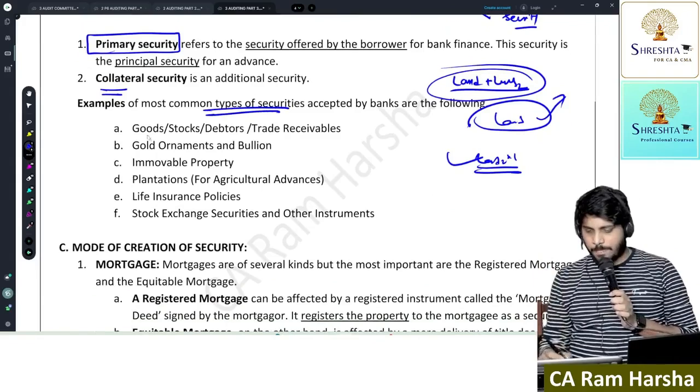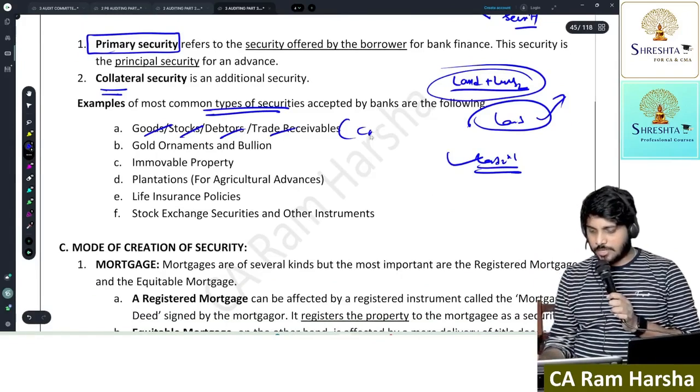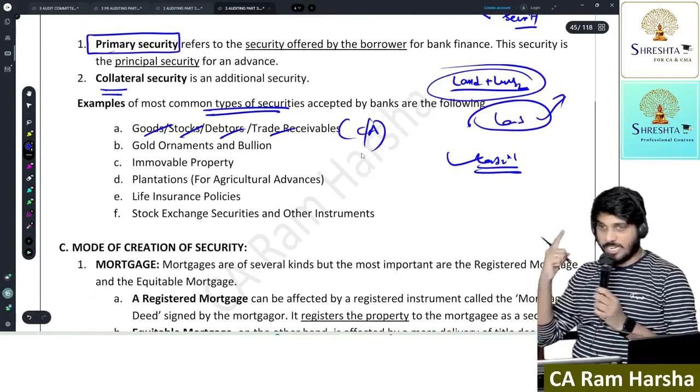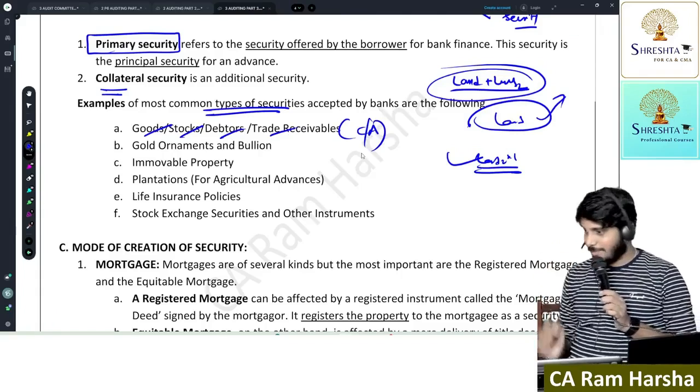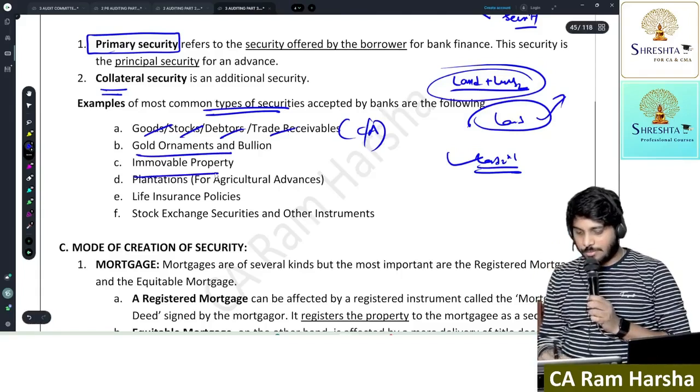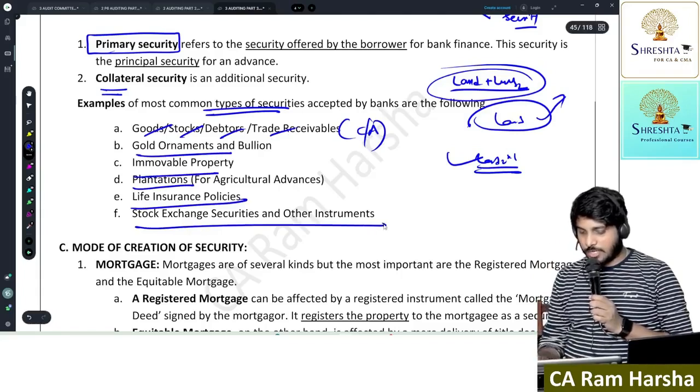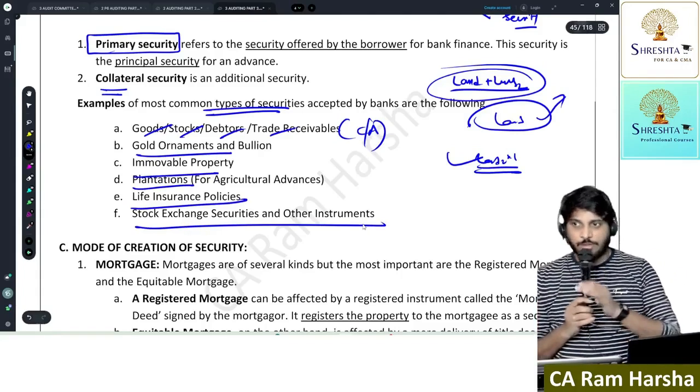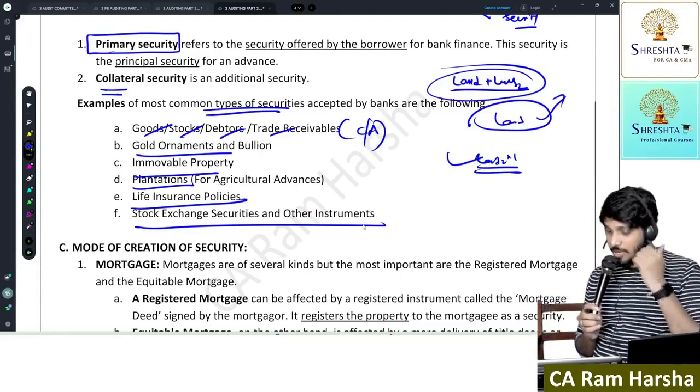Next. What are the most common types of security that are offered to the bank in order to get a loan? Goods, stock, debtors, trade receivables, nothing but current assets. We have seen this point in Tata Motors for getting a working capital loan. Gold ornaments, immovable property, plantations, insurance policies, securities, all these can be offered as asset security.